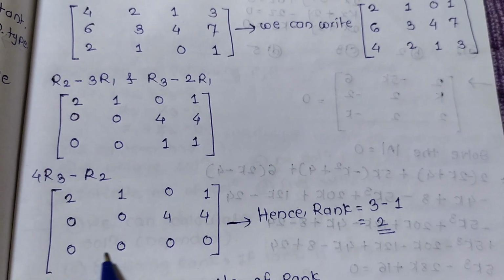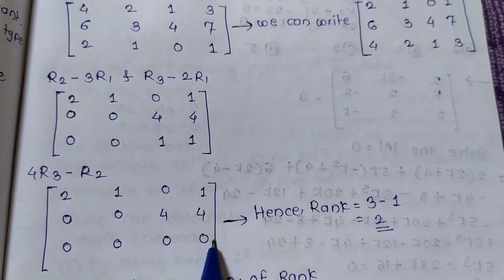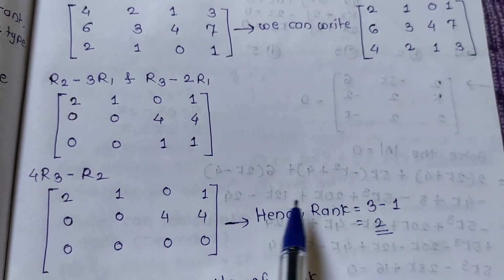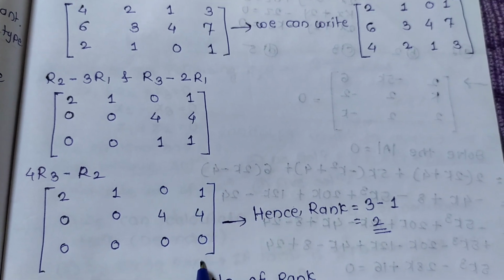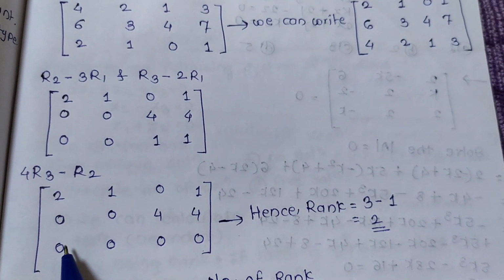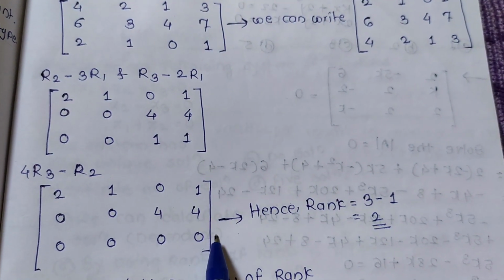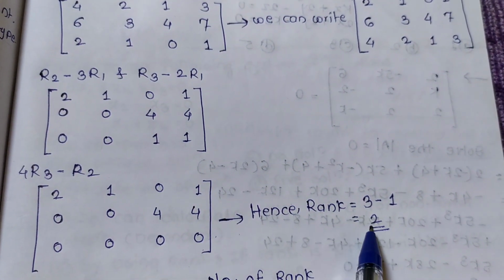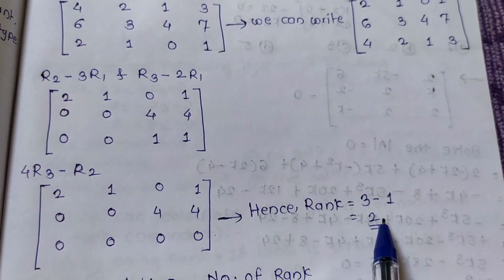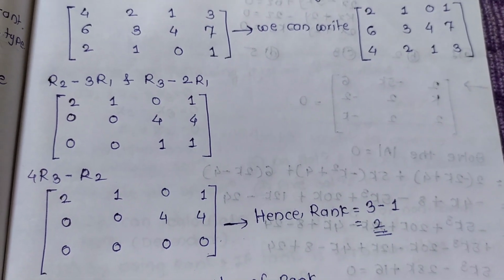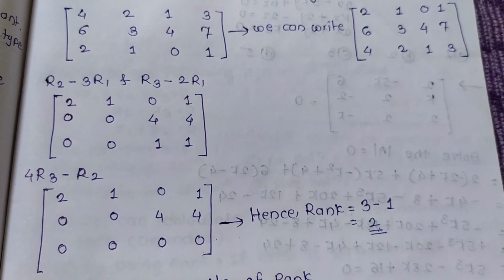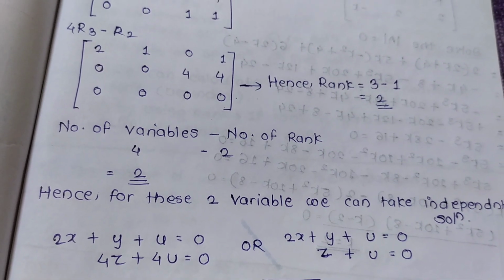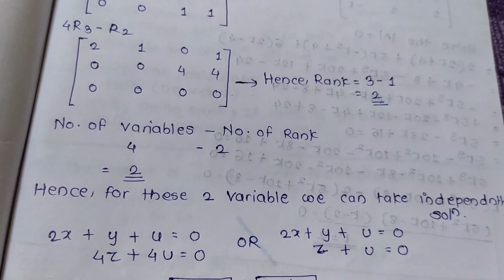This complete row becomes 0. Hence, rank is total number of rows minus rows containing 0: 3 minus 1, 2. Rank is 2. Number of variables is 4. Means we have infinite number of solutions or non-trivial solutions.